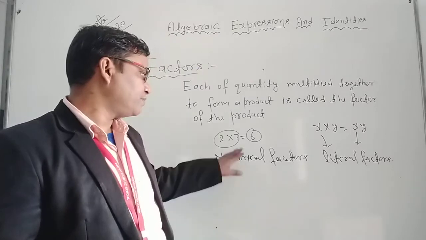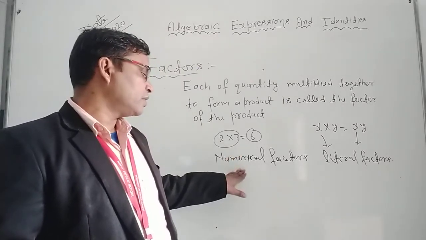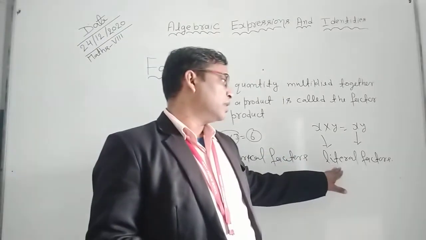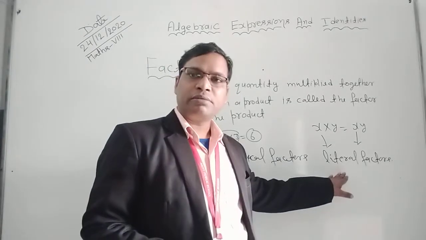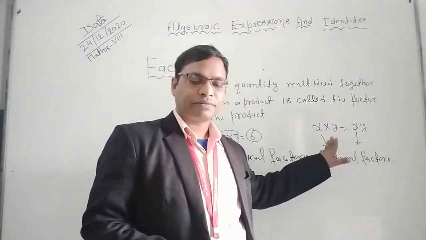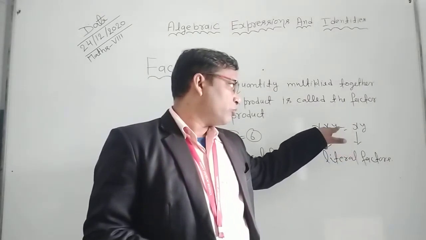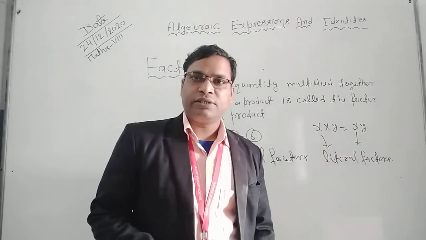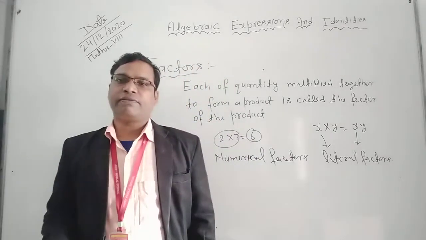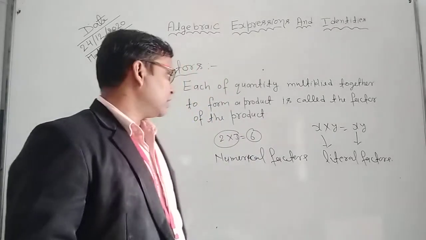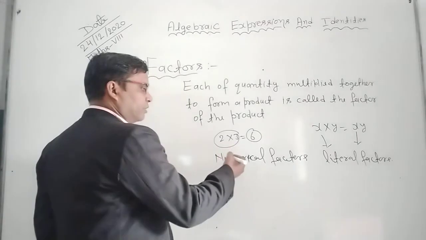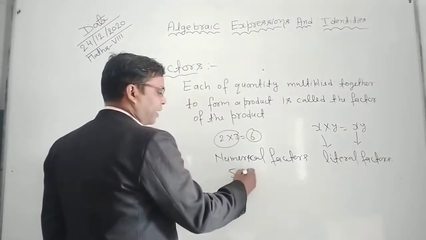So here you can see this is the numerical factor, and this is the literal factor or variable factor, because here the product is only literals. And this type is a constant numerical factor, 5x.